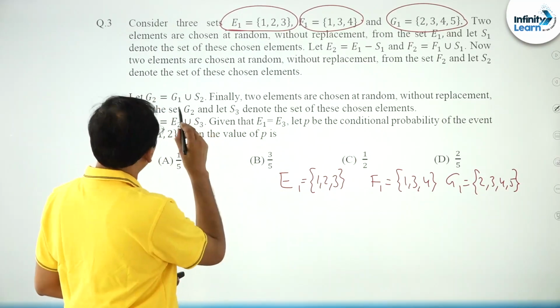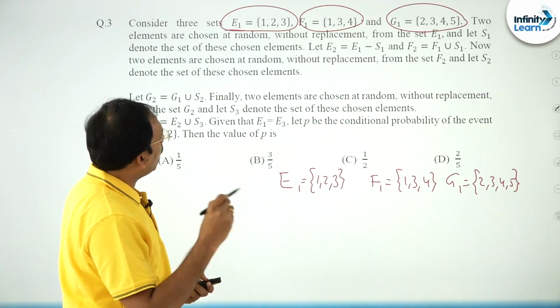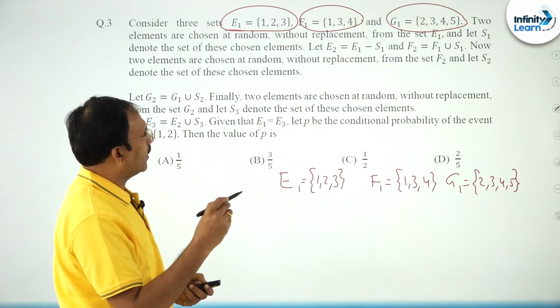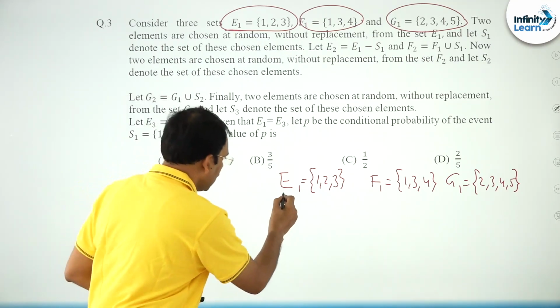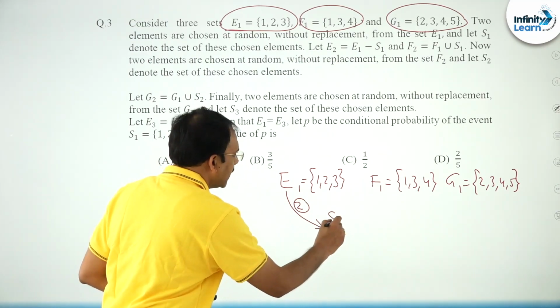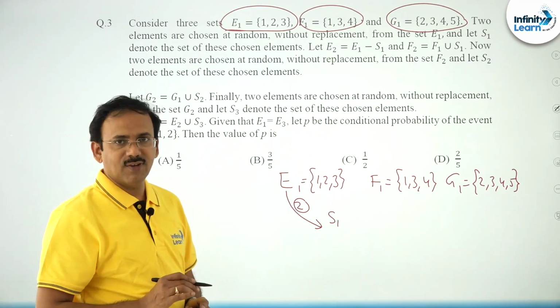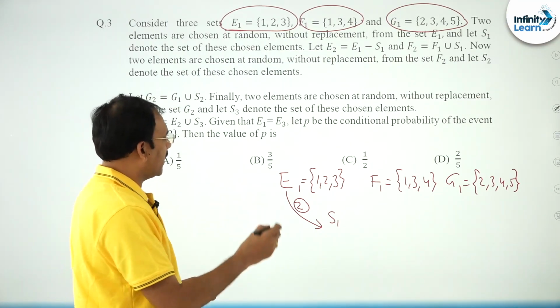Now 2 elements are chosen at random without replacement from the set E1, and let S1 denote the set of those chosen elements. From these, 2 elements are chosen, we call that set S1. Fine. Let E2 be E1 minus S1.